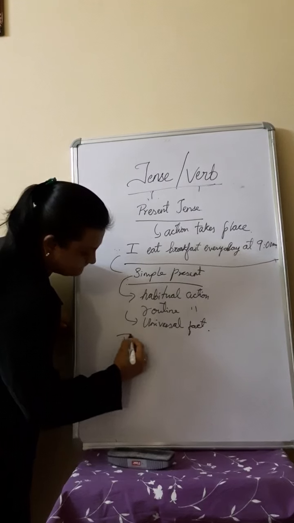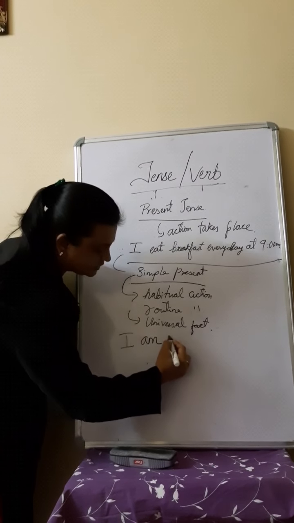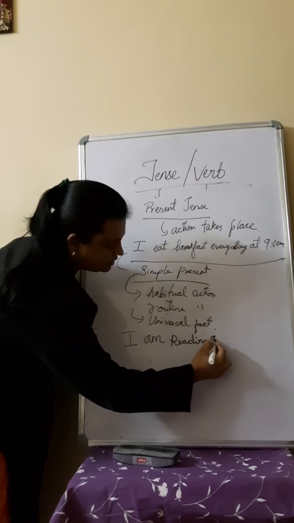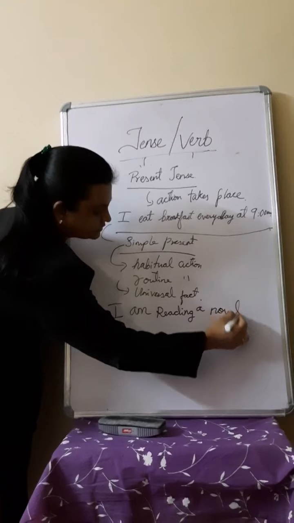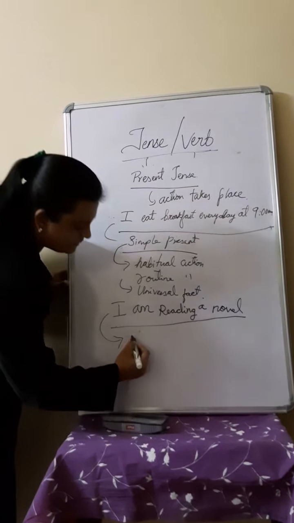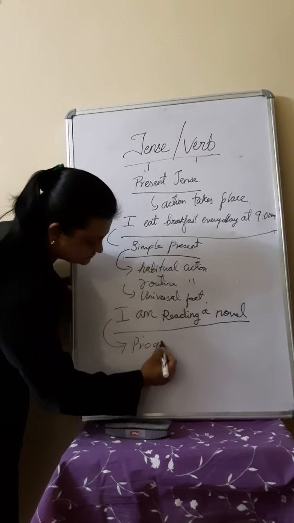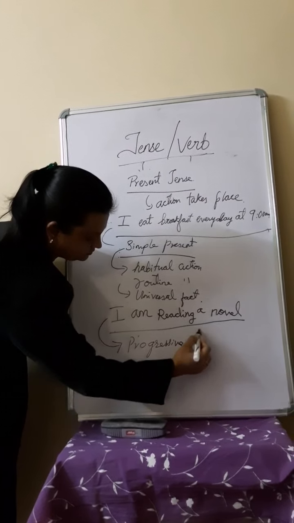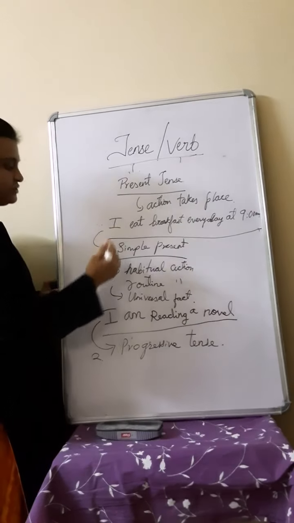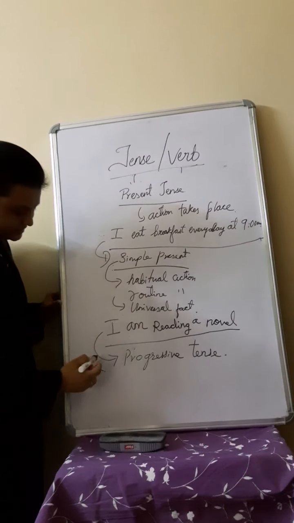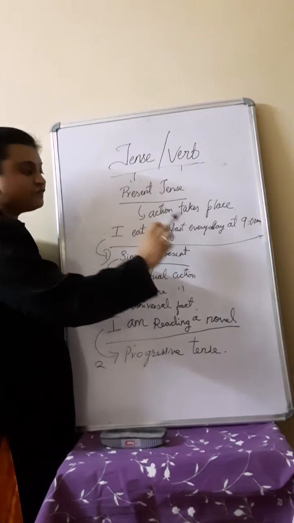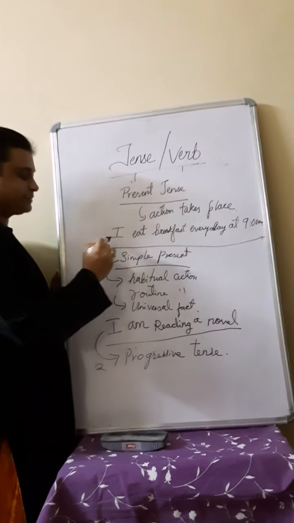Right? I am reading a novel. Can you guess which tense this is? So this is the progressive tense, that means continuous tense, the second form of present tense. So the first form is simple present tense, the second form is progressive tense. Let us see what is the formula for this example.